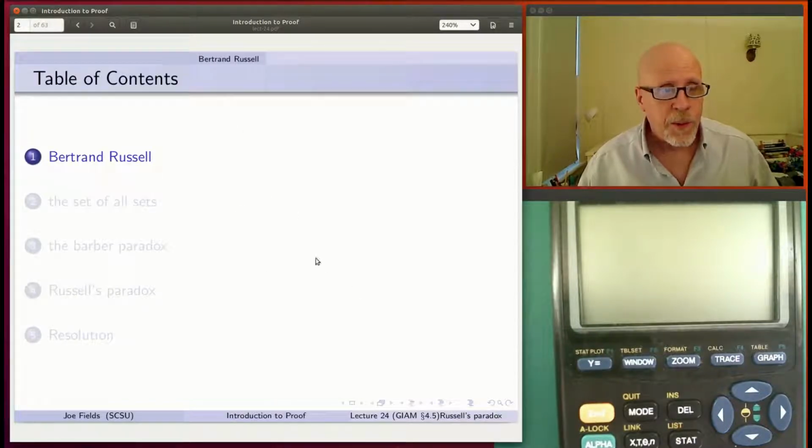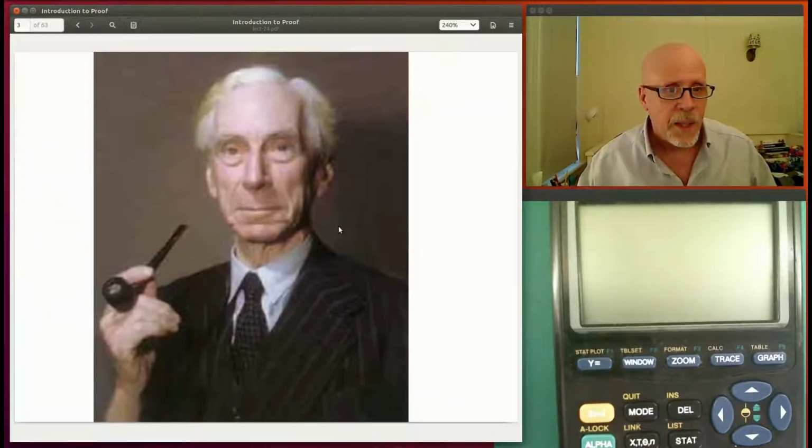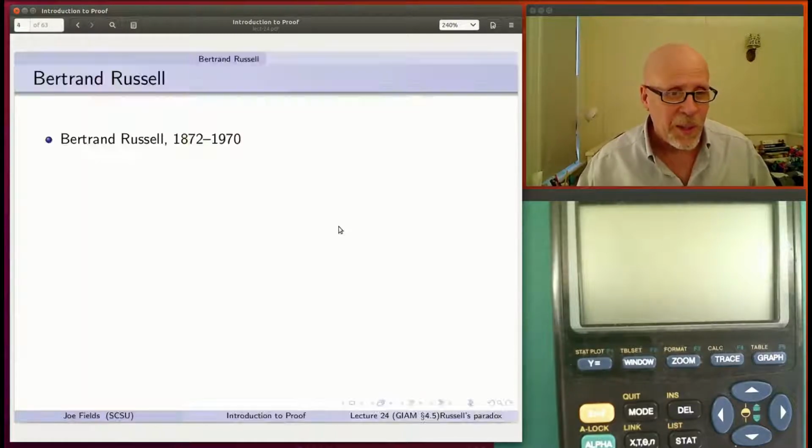So first of all, I think it's worth giving you a little introduction to the personality of the person who's sort of the father of this topic that's in front of us. That's a picture of him. I took that from the History of Math archive. They had several pictures of him, but it's hard to find one where he's not holding a pipe. I think he must have smoked a lot. You don't see that so much these days.